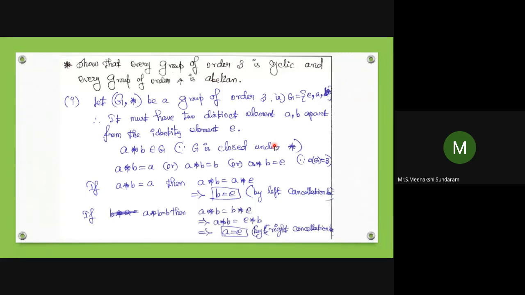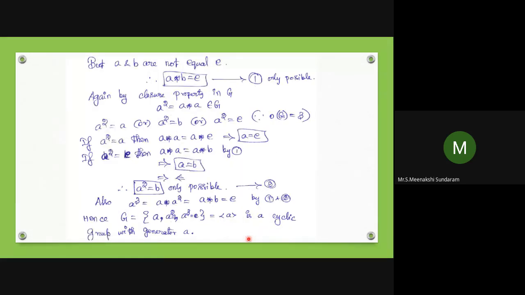So by left cancellation, B equals E. Similarly, if A star B equals B, by right cancellation, A equals E. But A and B are not equal to E. So the only possibility is A star B equals E. Therefore, one is the inverse of the other: if the product of two elements is the identity, then either A is the inverse of B or B is the inverse of A.